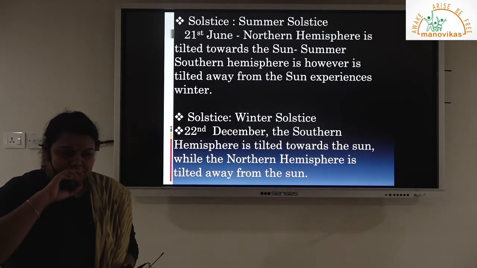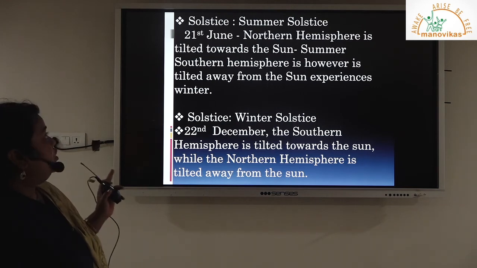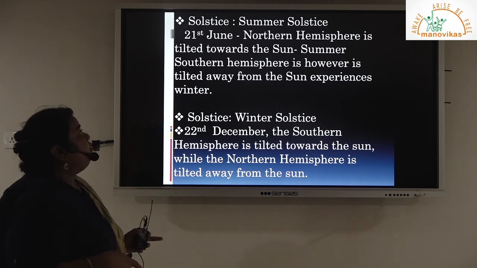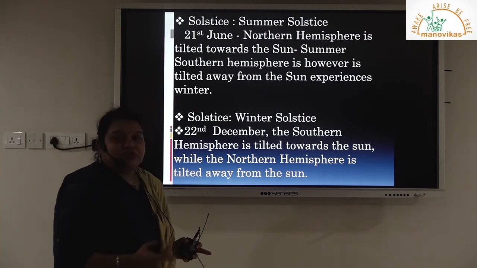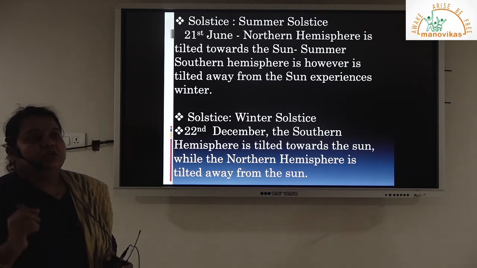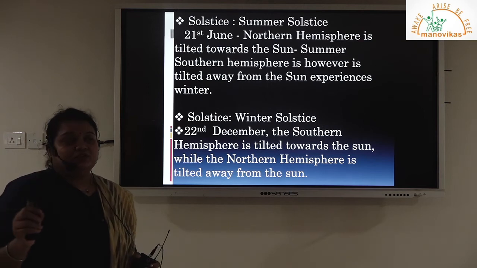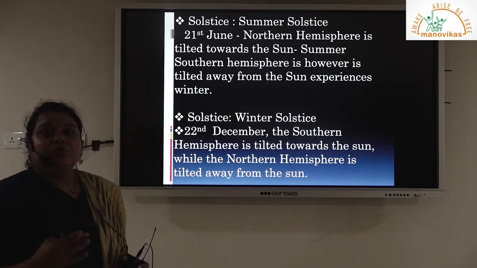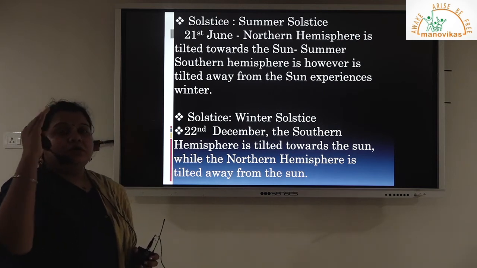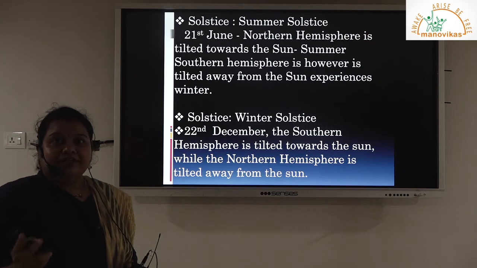Coming towards two important things as far as revolution is concerned, that is solstice and equinoxes. We will begin with solstice. We have two solstices, summer solstice and winter solstice. The word solstice comes from sol, meaning sun, and sistere, meaning stand still. It refers to the position of the sun either very high in the sky or very low, leading to longer days and shorter nights.